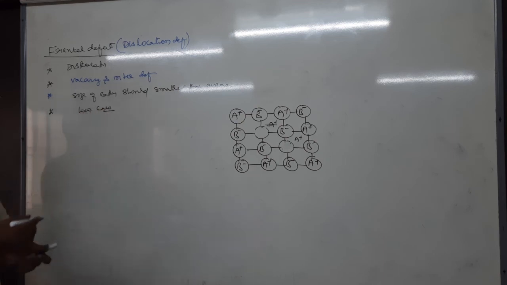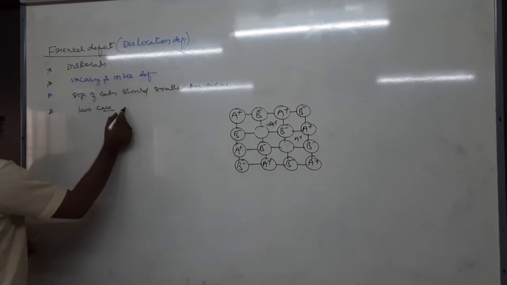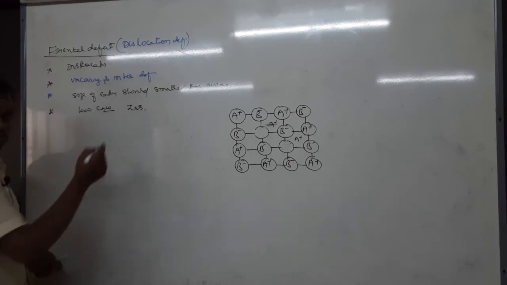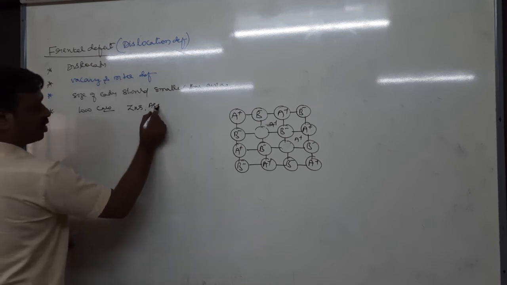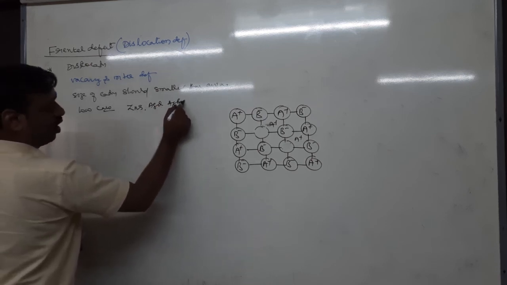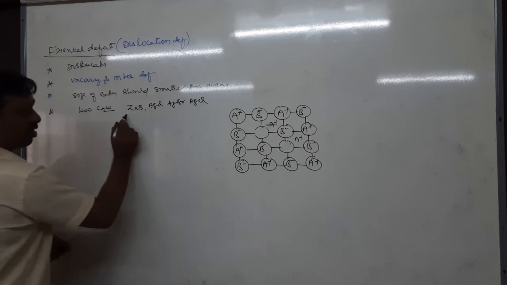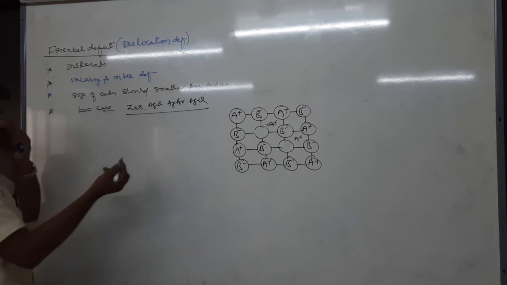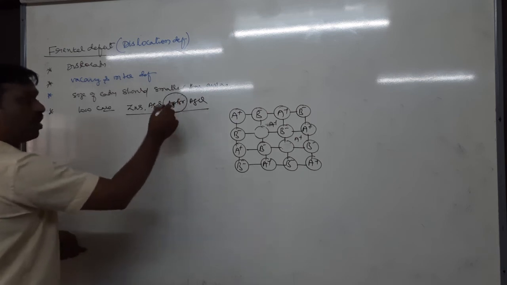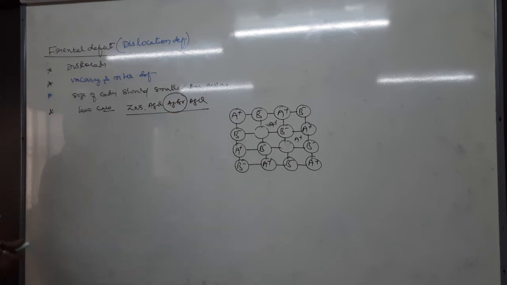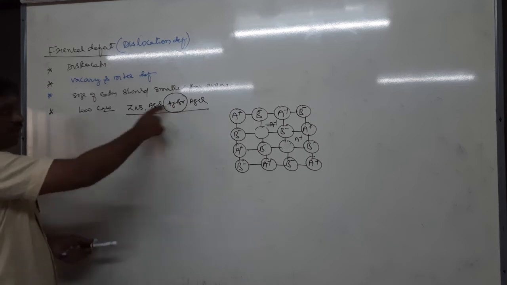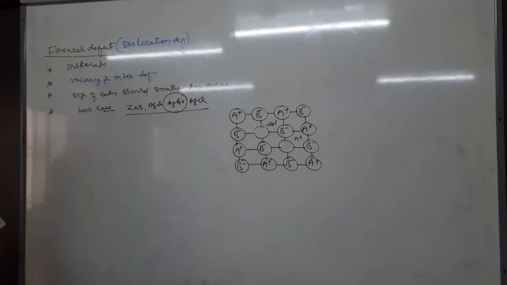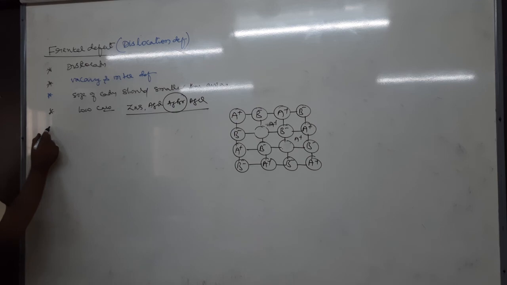Low coordination number crystals. Right? What are the low coordination number crystals? Generally zinc sulfide (4,4), silver chloride, silver bromide, silver iodide, etc. These are all low coordination number crystals. The previous CET question: silver bromide has both Frenkel as well as Schottky defect. Right? So these are examples for Frenkel defect. Therefore it is observed in low coordination number crystals.